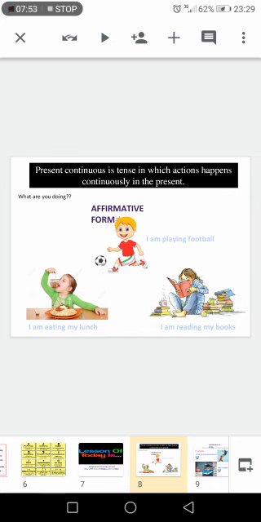The action of eating happens right now. That's why I use the present continuous. I'm reading my books. So if you see here, you have a question: what are you doing? We use this question if we see someone doing something and we ask him or her, what are you doing? He or she answers, I'm doing this or that.